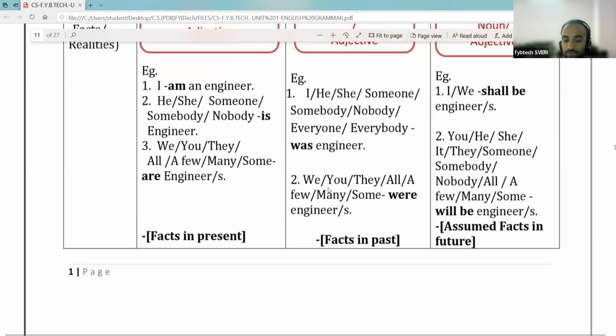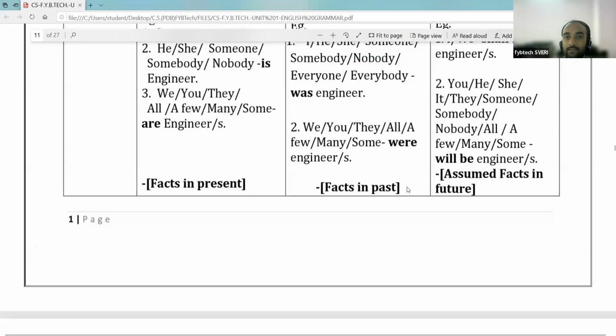So this shows mainly facts in the past. Past मधल्या फॅक्ट्स दाखवण्यासाठी आपण was किंवा were चा यूज करतो.